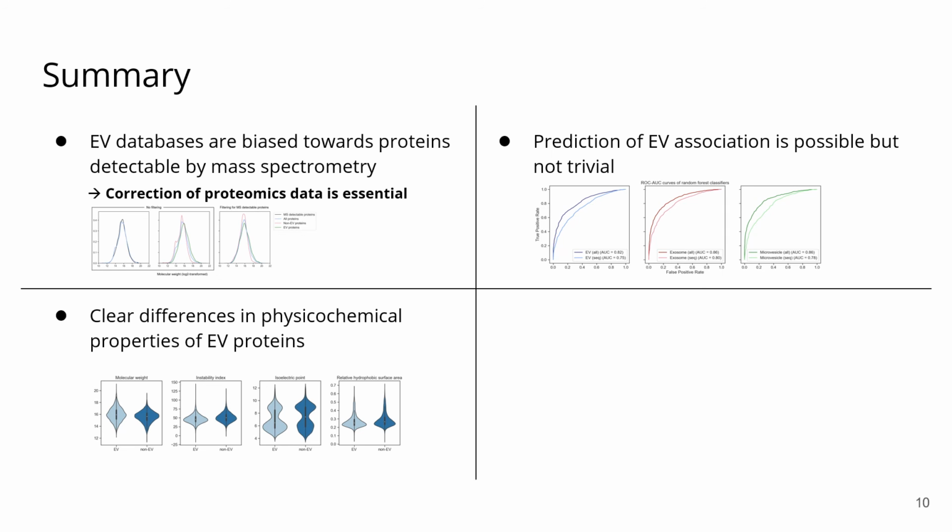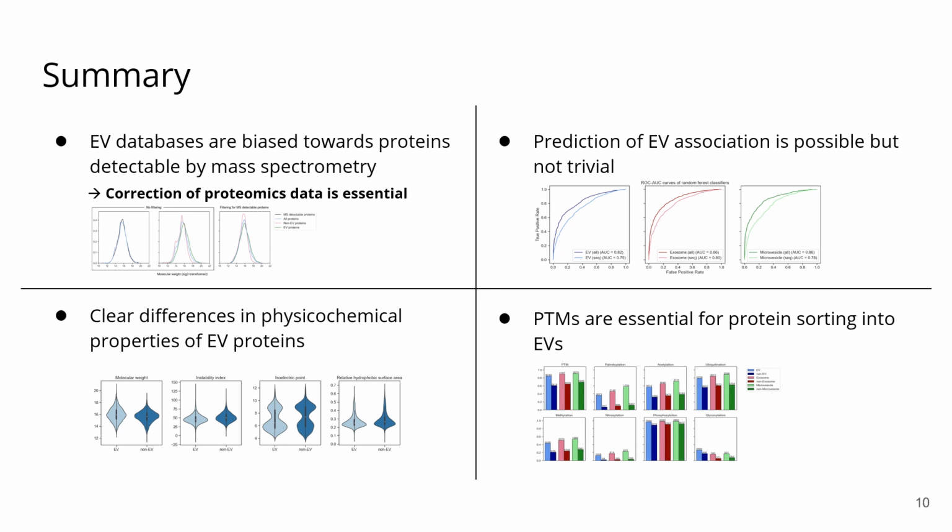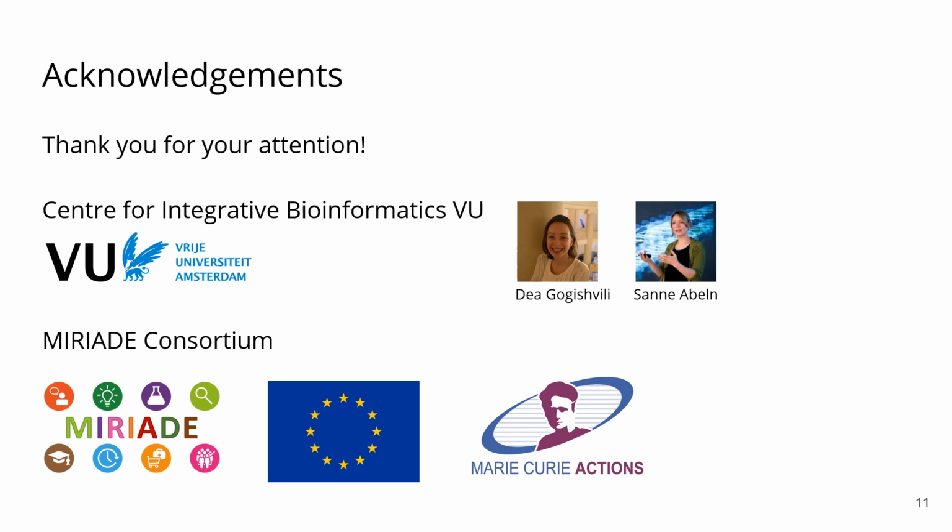We showed that there are clear differences in the physicochemical properties of EV proteins compared to non-EV proteins, showing that the sorting of proteins into vesicles is not random. Especially PTMs seem to be strongly involved in the sorting process since they are that strongly enriched in the EV group, and they should be examined further to understand the function.